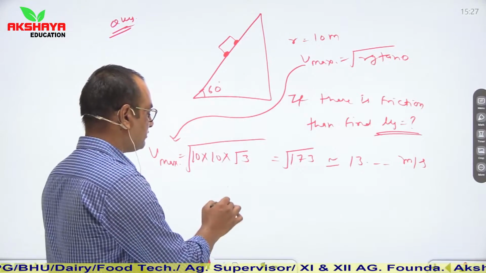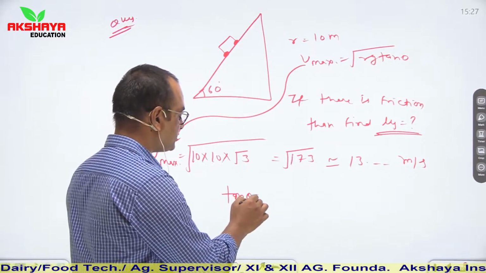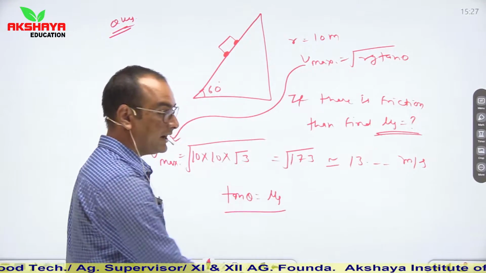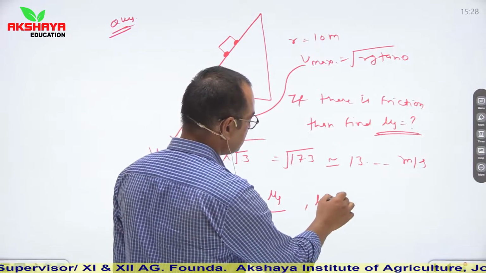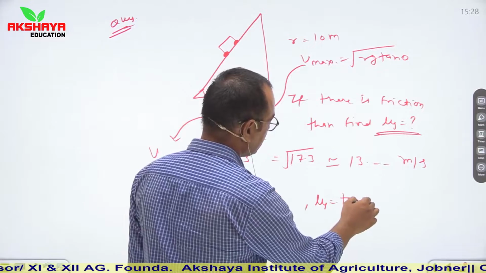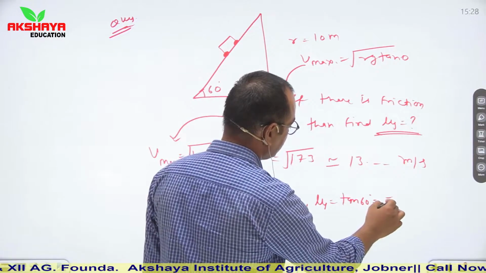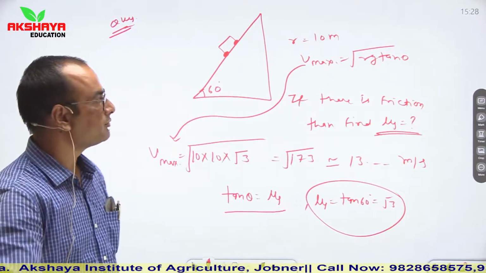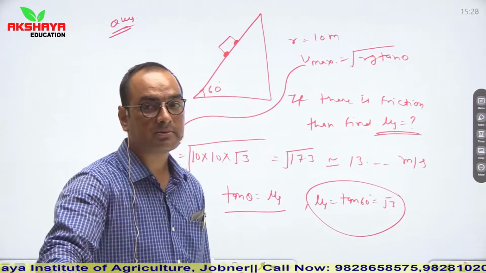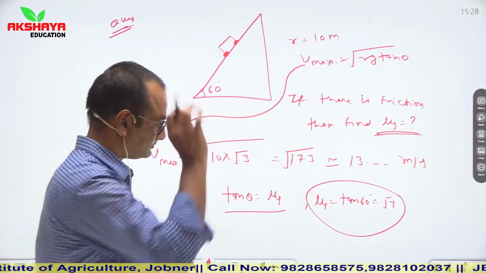So in that situation we know relation that tan theta is equal to mu s. So value of mu s is tan 60, and tan 60 is root 3. So we can calculate this pattern of question by this way. Next,